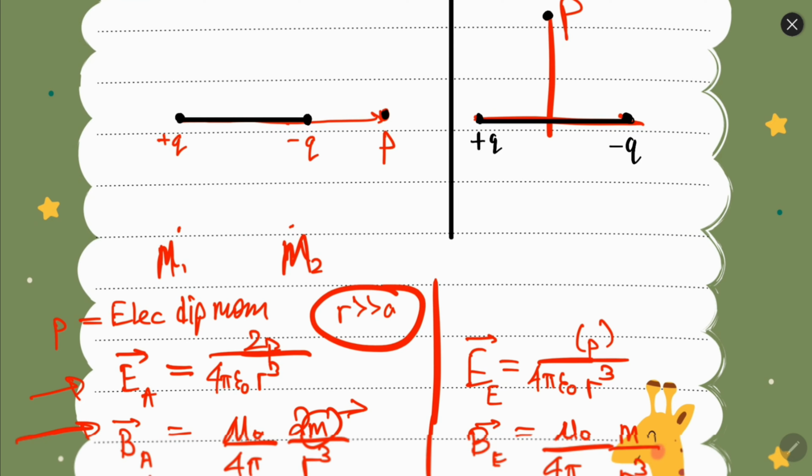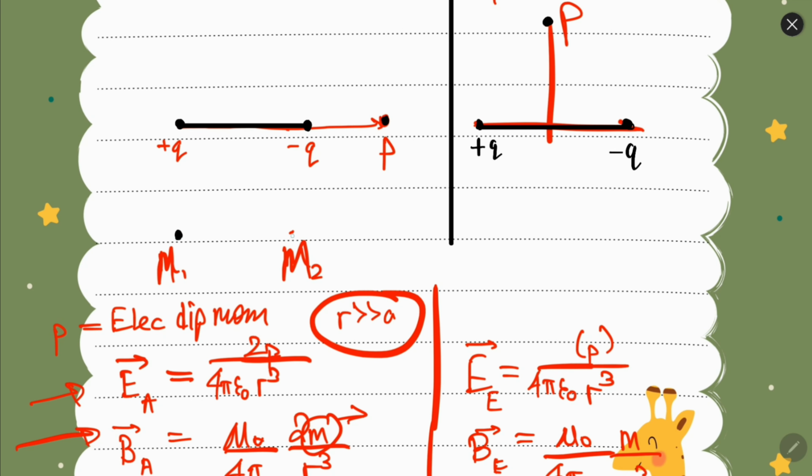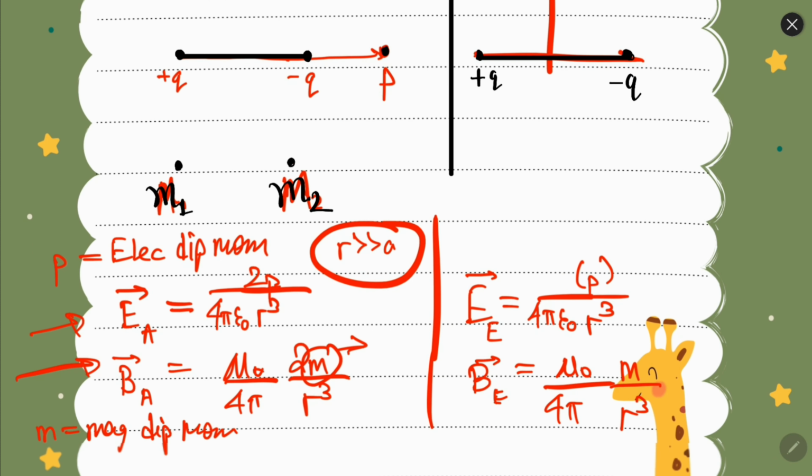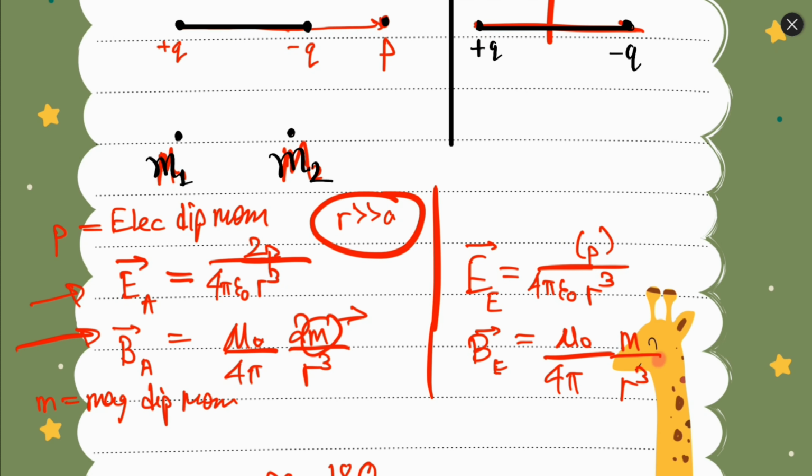Similarly, in the case of magnetism, we can have two poles, north pole and south pole. Let's call them M1, M2. Those magnetic dipoles will again have similar formulas as their electric field counterparts.